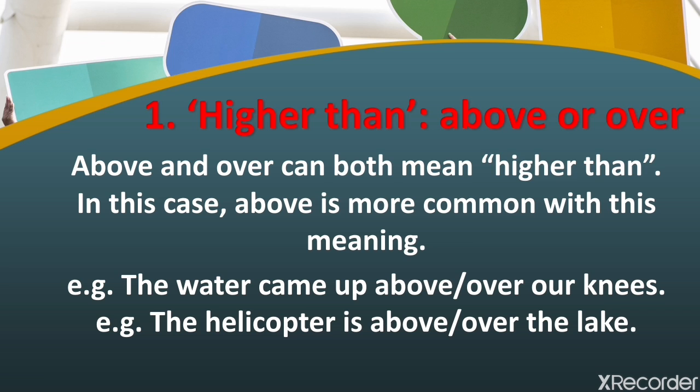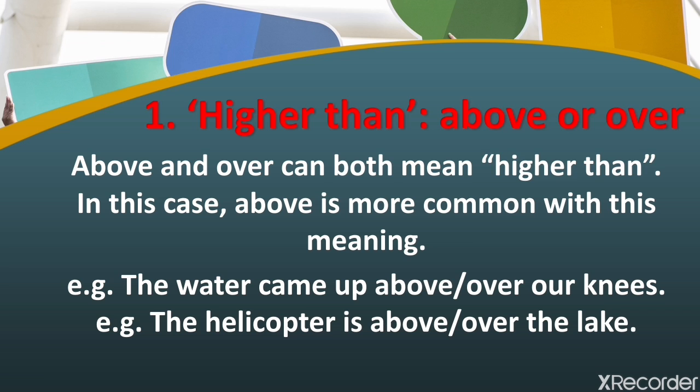We use above or over. Both are possible. Above and over can both mean higher than. In this case, above is more common with this meaning. So you can use over, but people will prefer using above. Example: the water came up above our knees, or the water came up over our knees. Higher than, for example, something is rising, so you can use either above or over.